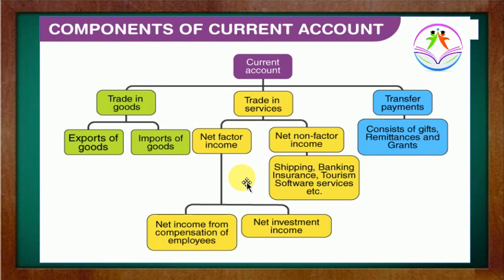In the same way, if any Indian citizen who is working outside is getting payment, that income comes under this heading. Here we use this net. Net means we have to deduct something from the other heading. So the income of the foreigner working in India will be deducted from the income of the Indian citizen working outside. Definitely, if Indian citizens are getting more than NRIs are getting from India, then we are in a surplus situation.